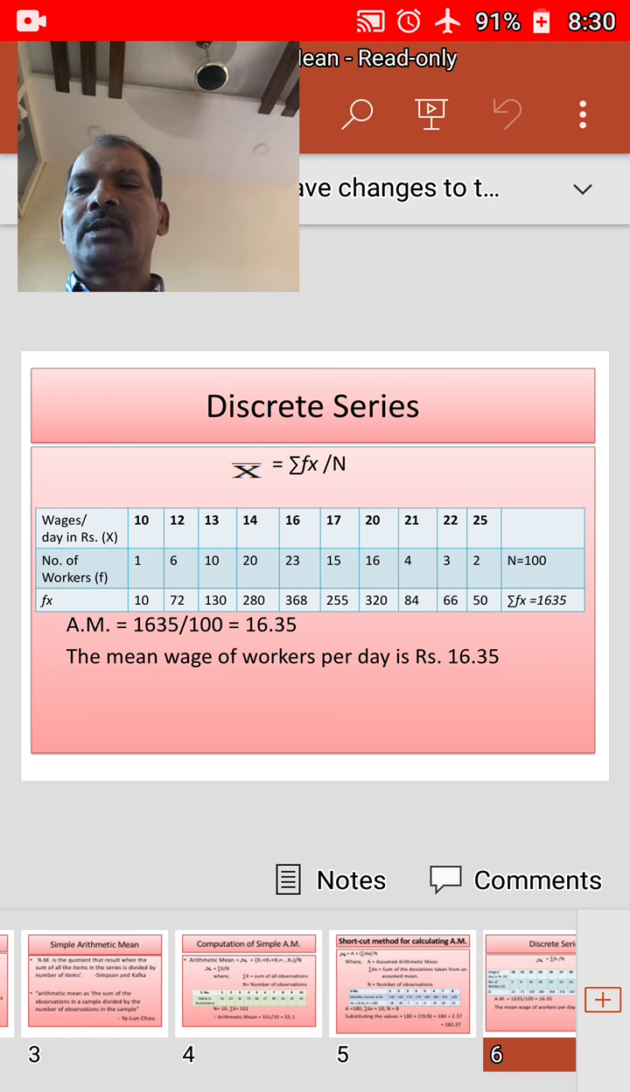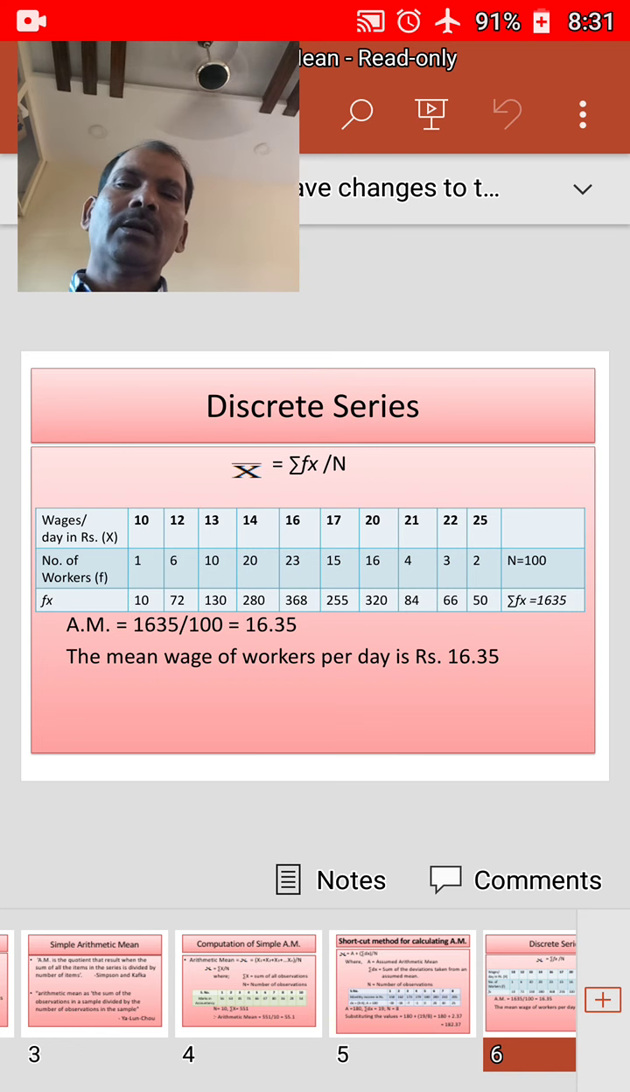Now what we need to do: we have been given f, the number of workers, and we have also been given the wages of the workers per day. Now we need to find out fx. That is fx: 10 into 1 is 10, 12 into 6 is 72, 13 into 10 is 130, 14 into 20 is 280, 16 into 23 is 368, 17 into 15 is 255, 20 into 16 is 320, 21 into 4 is 84, 22 into 3 is 66, 25 into 2 is 50.